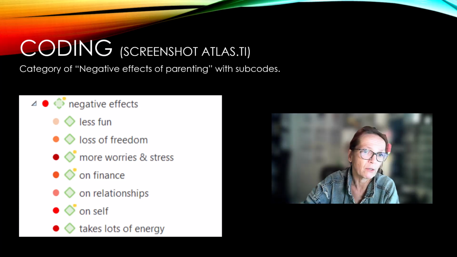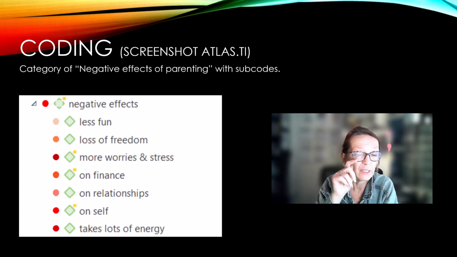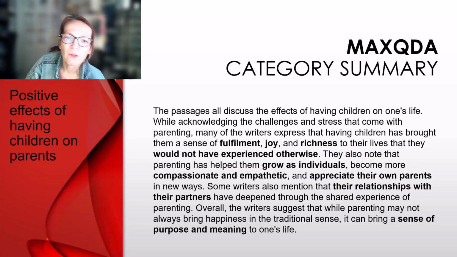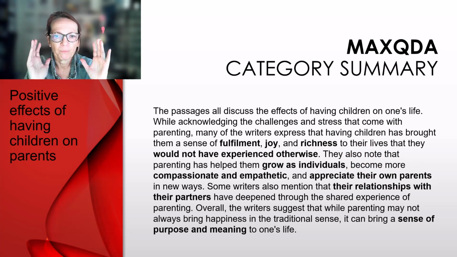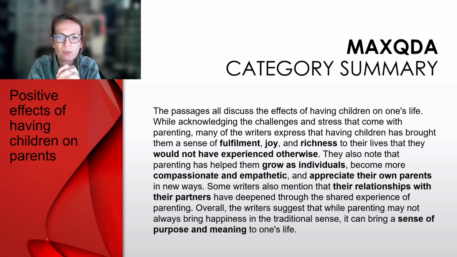I think you could go back in the video as well, but in the summaries it picked up on these main points and gave us a little bit more text around it. And the same for the positive effects. Just try to remember here the buzzwords: fulfillment, joy, richness, grow as an individual, compassionate, empathetic, appreciate my own parents, and better relationship with partner, and a sense of purpose and meaning.